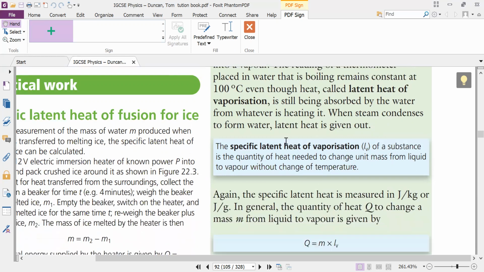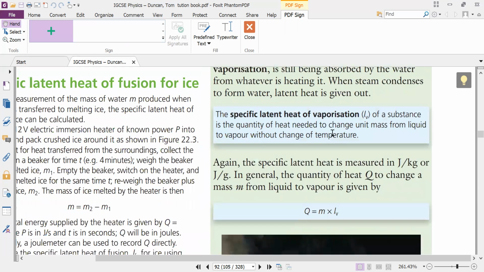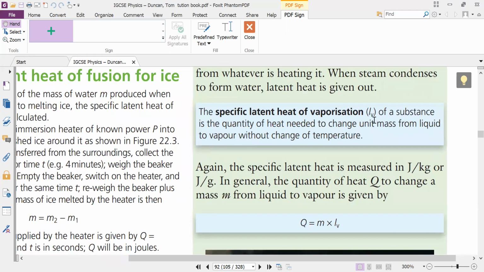Now note down this definition of specific latent heat. For this one, we write L_v. V means vaporization, L means latent heat, small l. And the formula of heat is the same: Q equals m times L_v. Note down these two in the blue box.